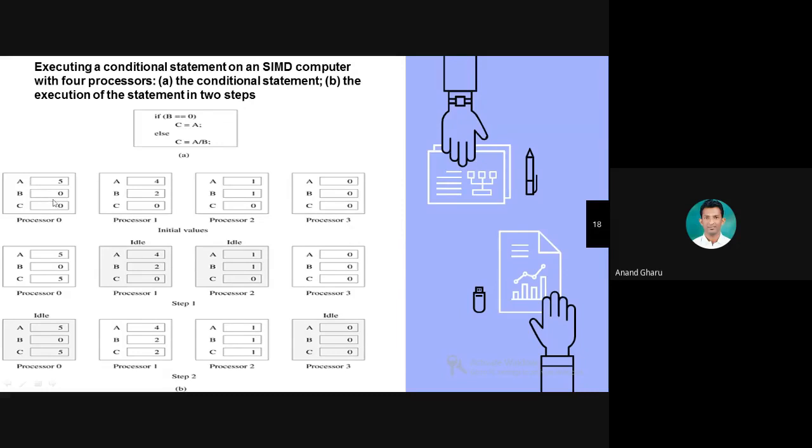So now here you can see the value of c is 0 and c equal to a. What is the value of a? It is 5. c equal to a means the value of a is assigned to c. Now here you can see the value of a, that is 5, is assigned to c. So the first instruction is executed by processor 0. Who executed the first instruction? Processor 0. Okay. When the first instruction is executed by processor 0, if your condition is true, we don't go